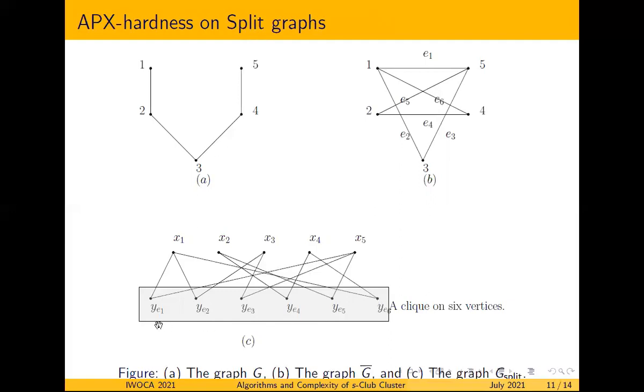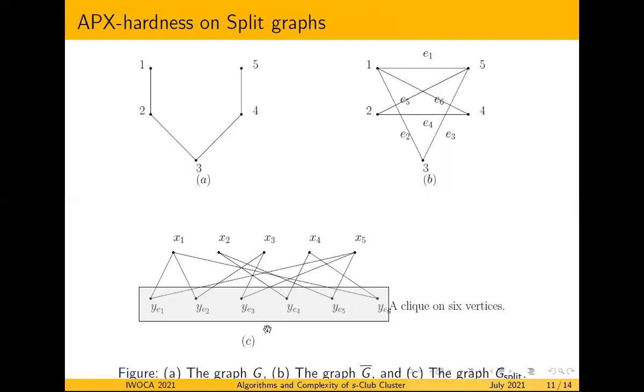Finally, for each edge e1, we connect its vertex to its corresponding endpoints. So y_e1 is connected to x1 and x5, because e1 is an edge between vertex 1 and 5. This is how we constructed G_split, and clearly the y vertices form the clique part, and the set of vertices x1, x2, x3, x4, x5 form the independent part.